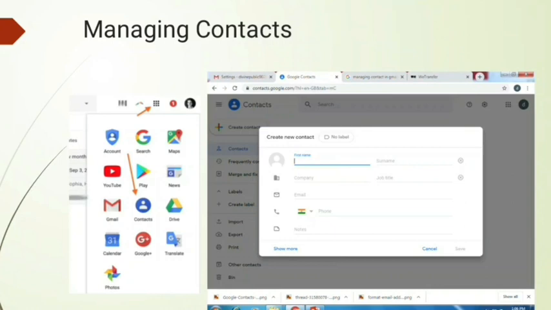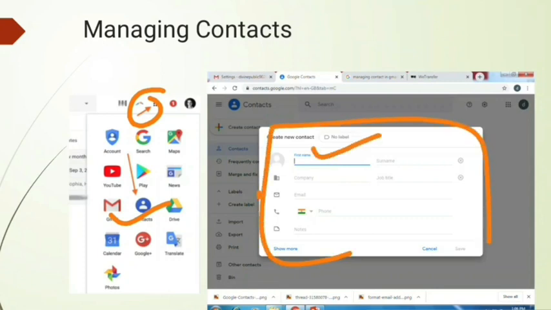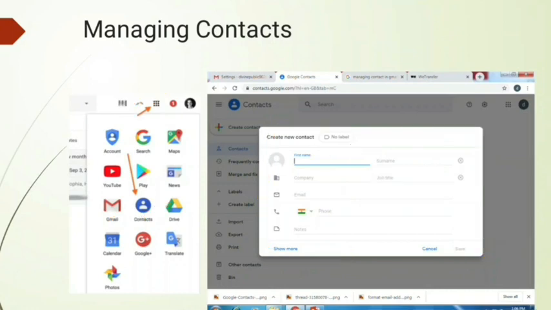So in Gmail you can find the contact option. Once you click on it, you can create your contact over here. Write the name here, the email here, and the mobile number here, and then save it. This way you can save your contact, and you can also have it on the mobile phone, the desktop, and any other devices.